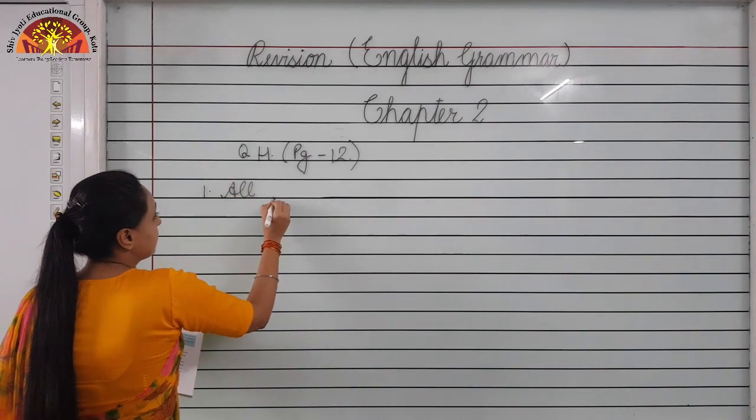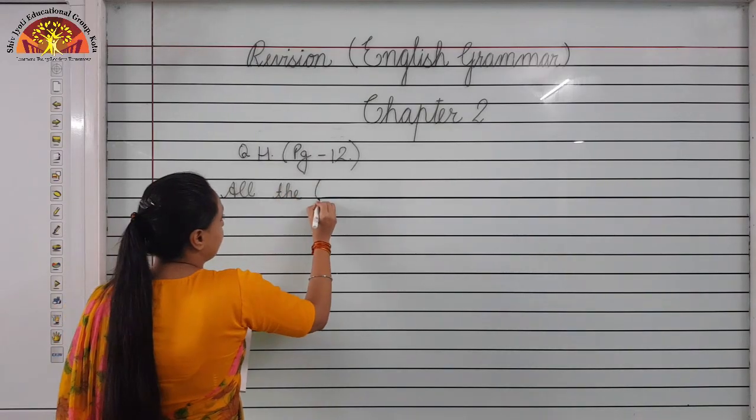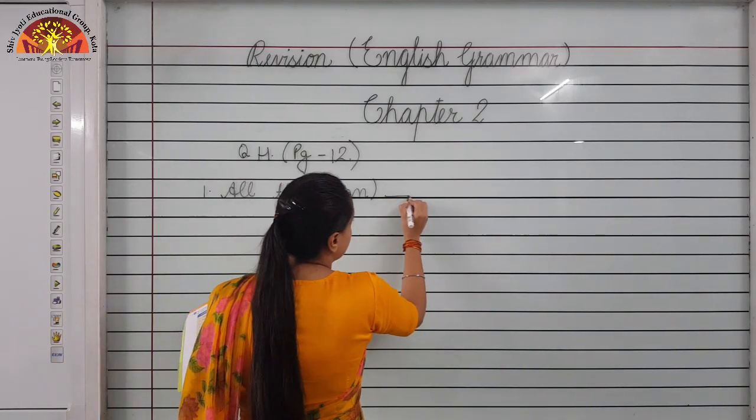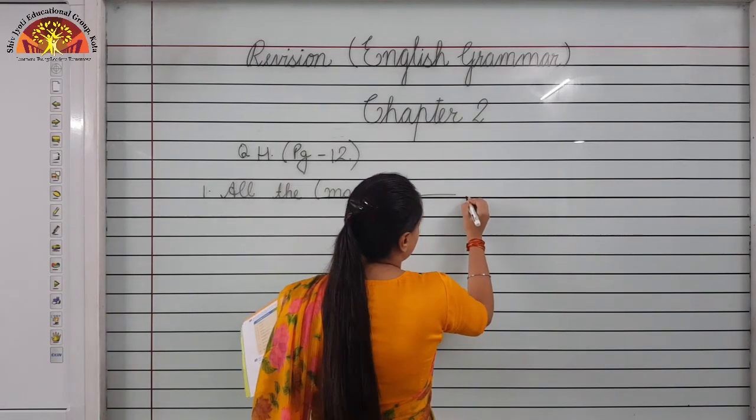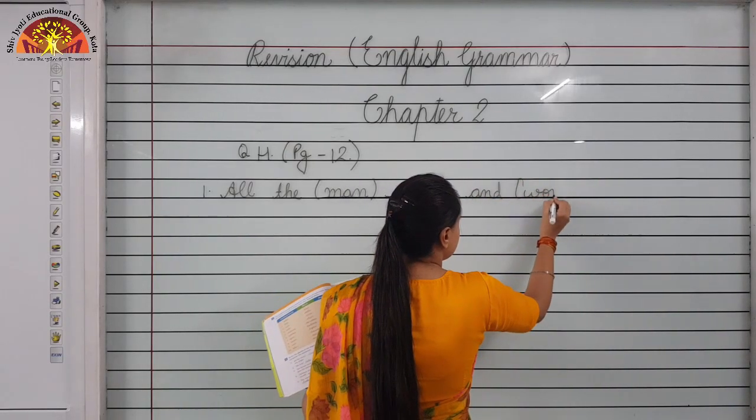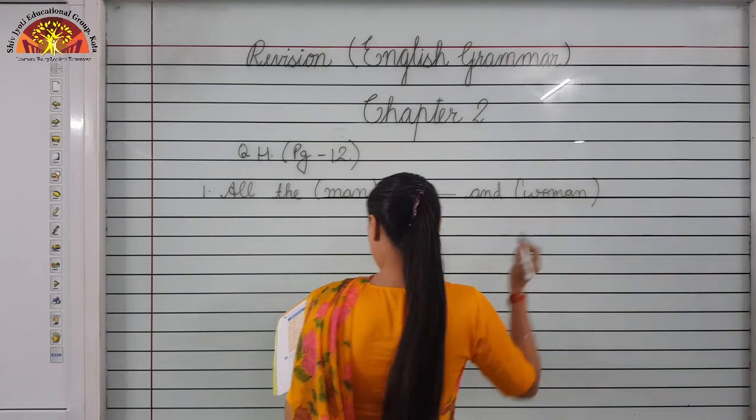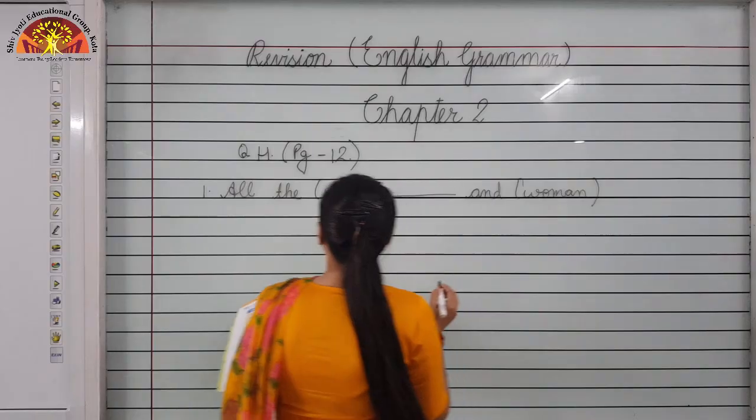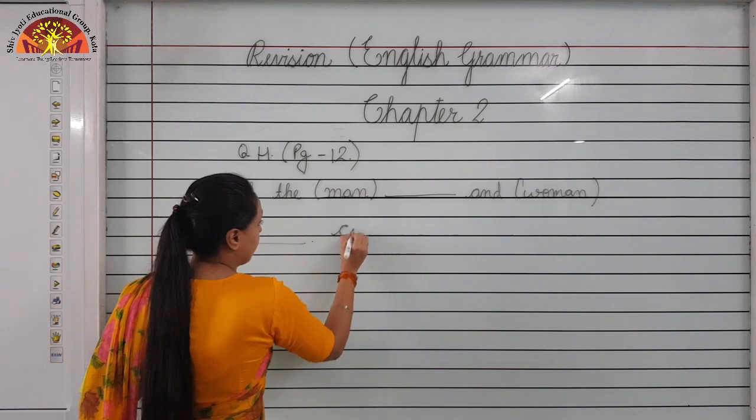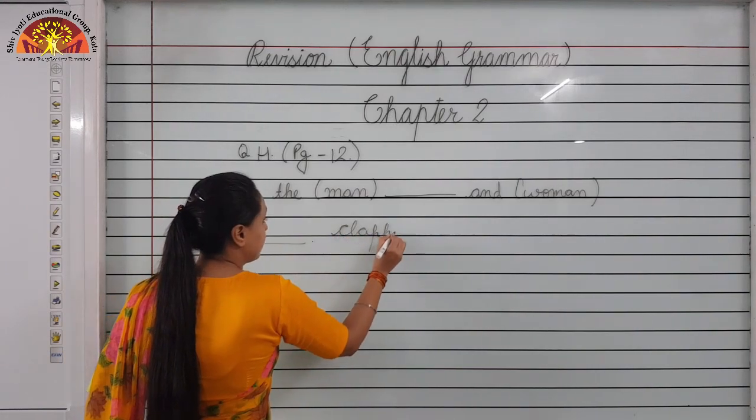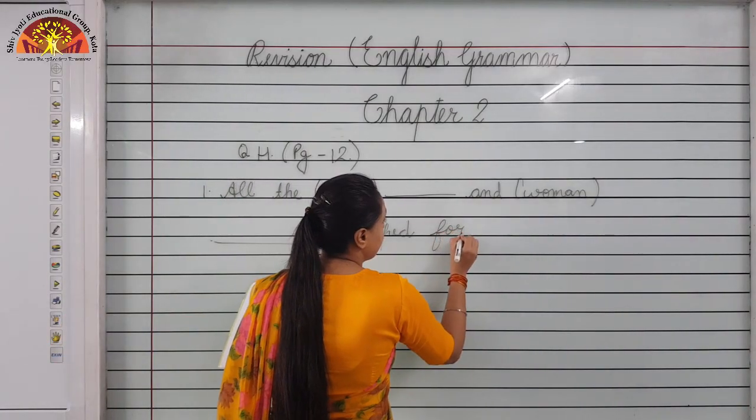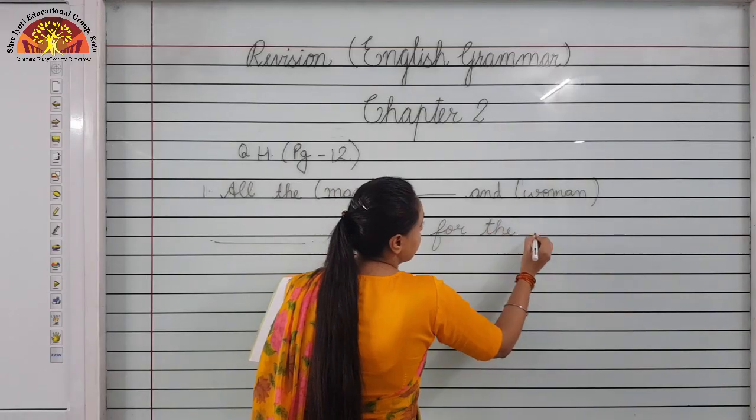All the dash. In the bracket, man is given to you. Dash and again there is a bracket. Clapped for the singer, for the singer.